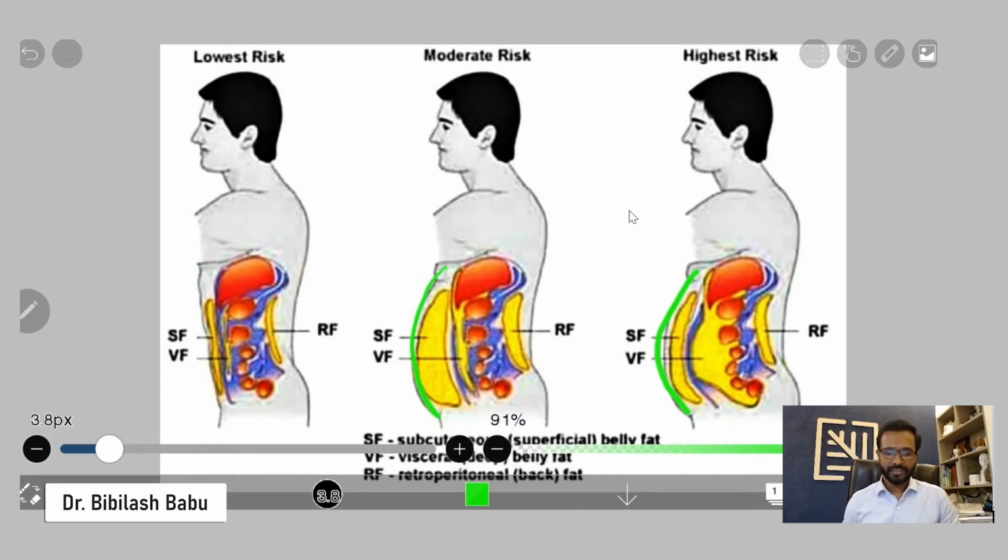Now let's come to our business. We will compare these two patients, this moderate risk patient and high risk patient, and I can tell you who is the better candidate for a fat removal. Definitely if you can reduce this fat with some exercise and diet, that is the best option. Because with the exercise and diet, not just the belly fat which comes down, your fat distribution in the full body, even the other areas, will come down.